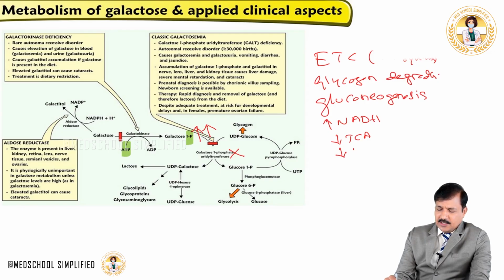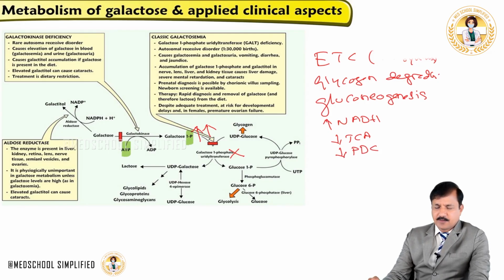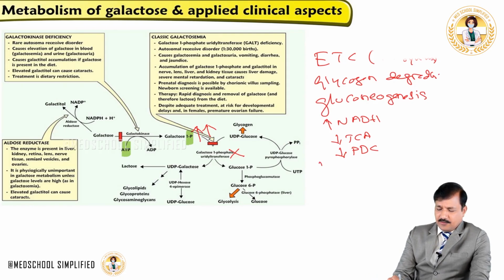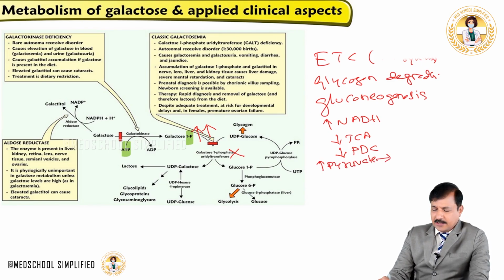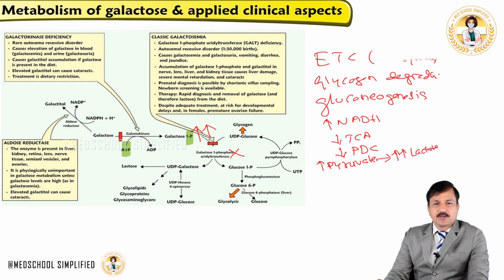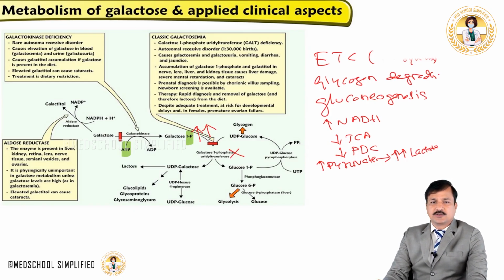So there is a decrease in PDC activity. A decrease in PDC means pyruvate will build up, and that pyruvate is diverted into lactate. So there will be increased accumulation of lactate, giving rise to lactic acidosis. So patients with classic galactosemia may show lactic acidosis.